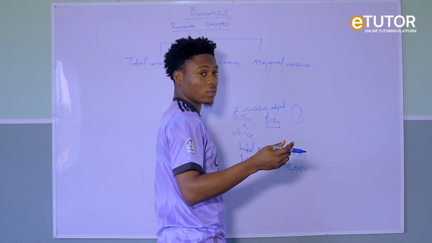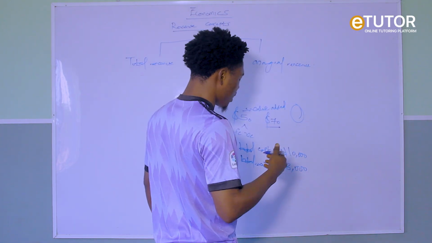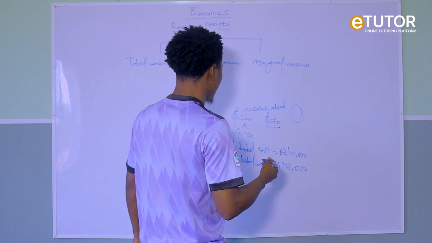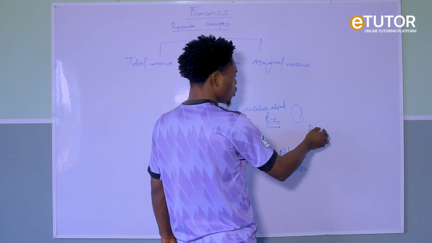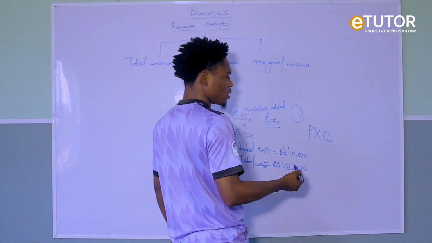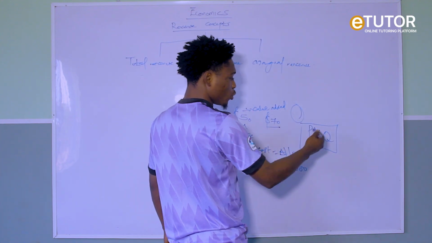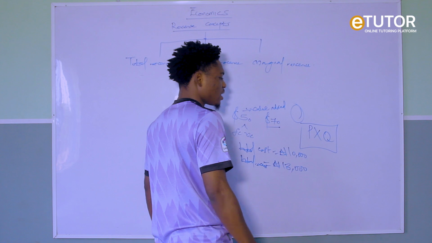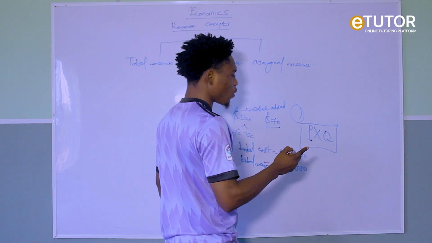So my total revenue is derived when I multiply the price of my product with the total quantity or units that I sold out. Are you getting it now? Not produced, but sold out. So if I sell everything out, it is the total quantity multiplied by the price of one.